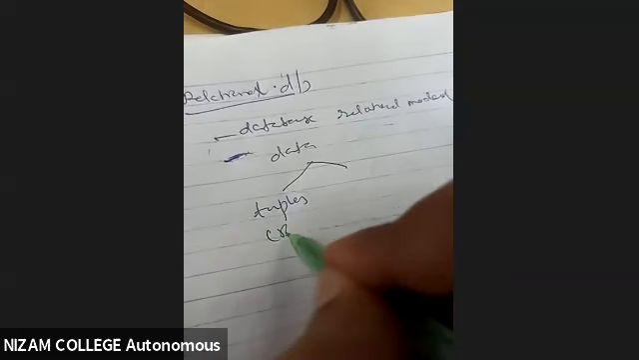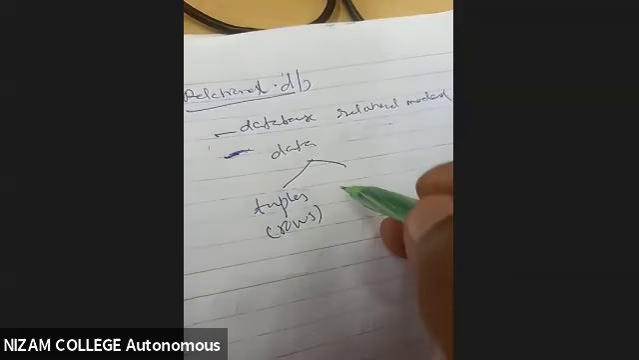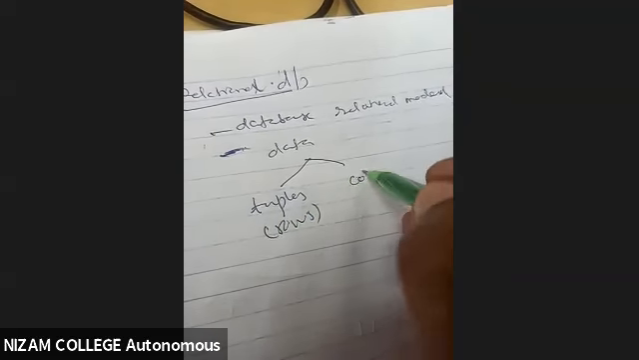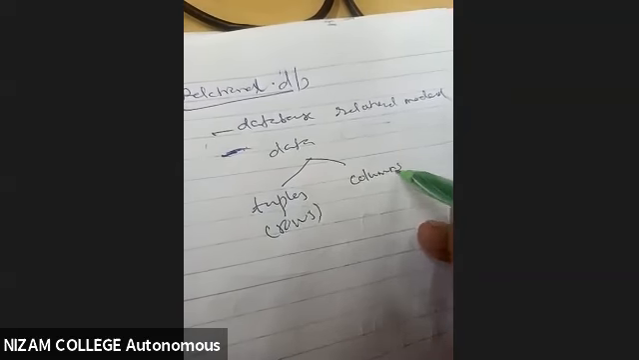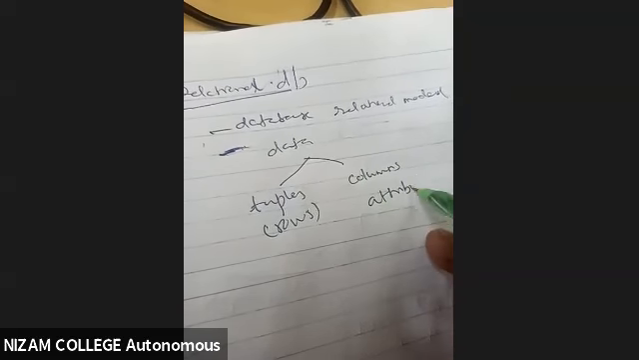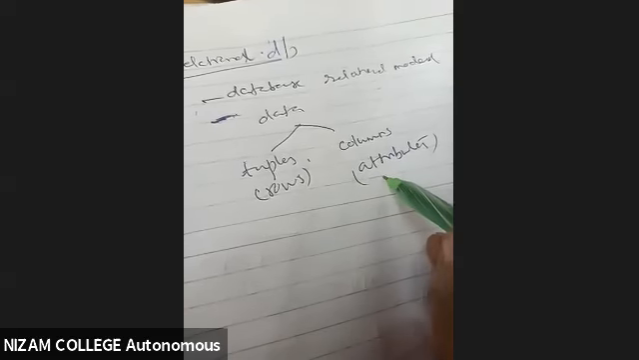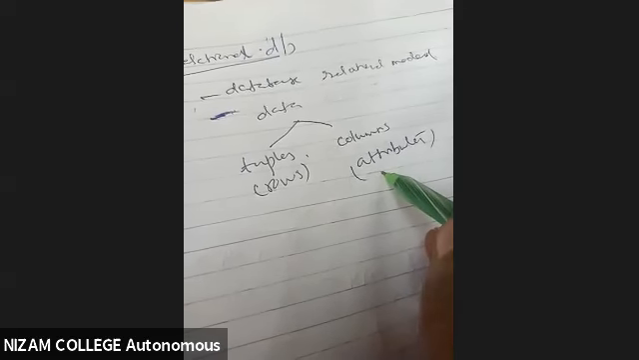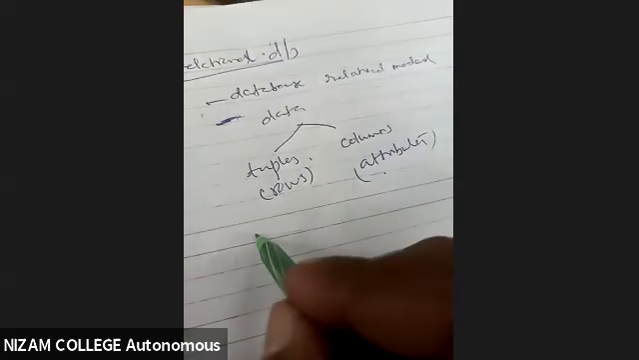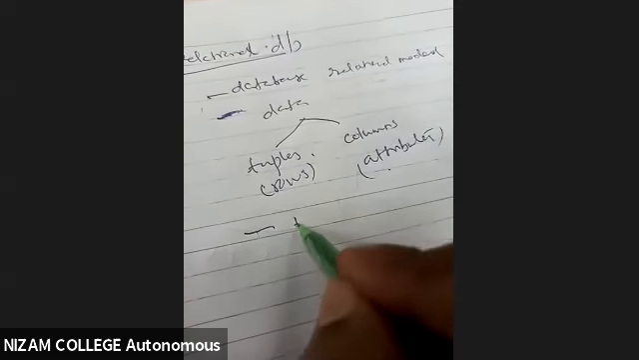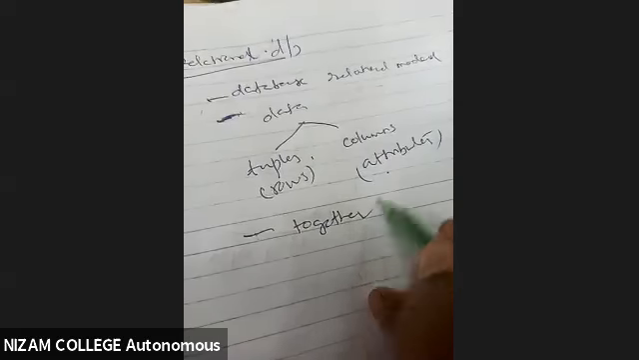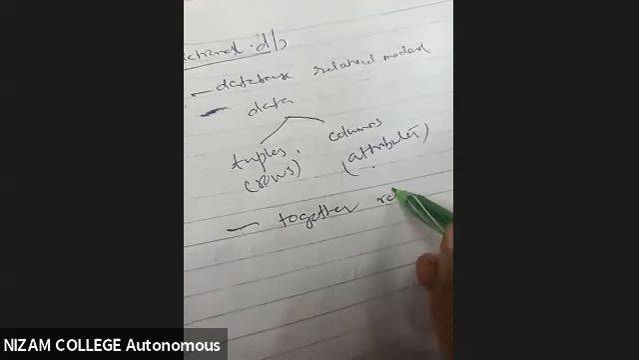That is what we call rows. And we have something called columns. We call these attributes. So tuples and attributes, together they form a relation.